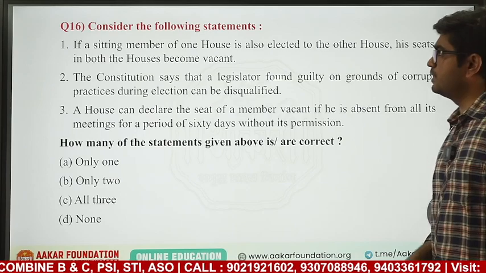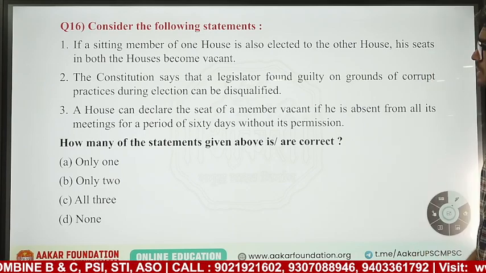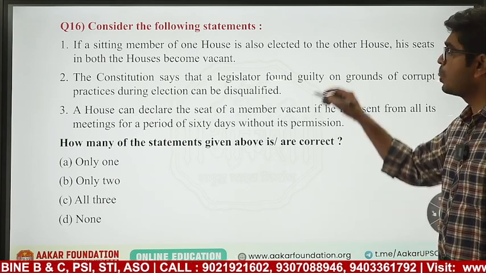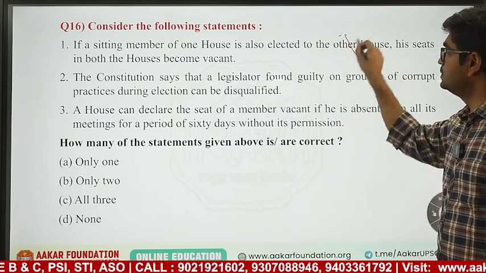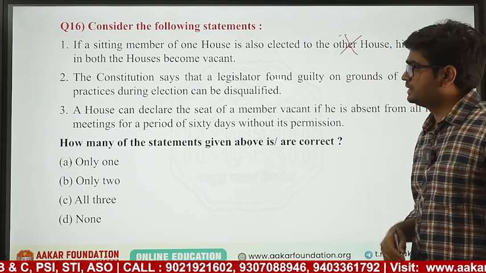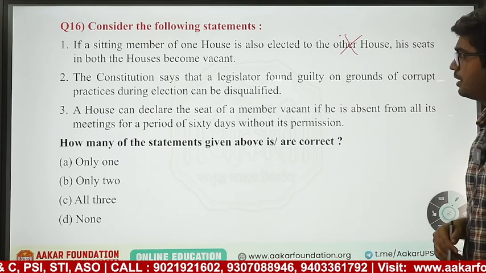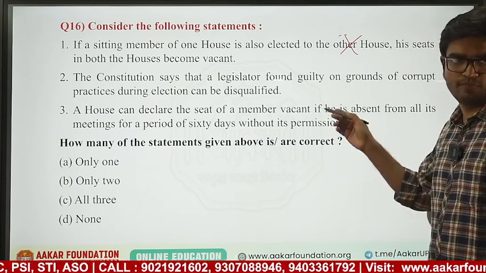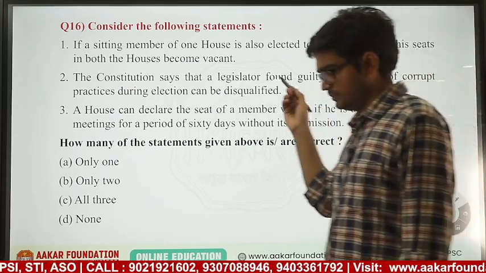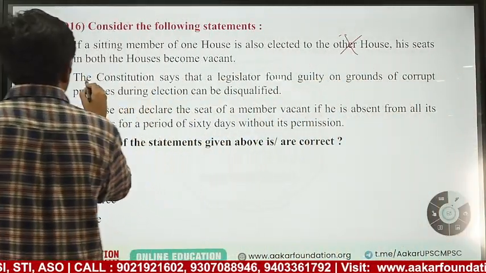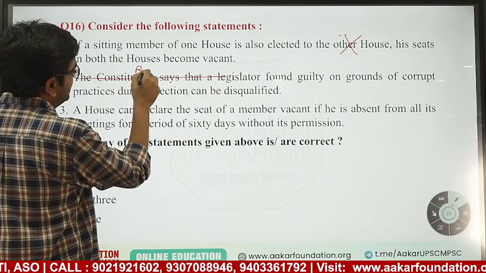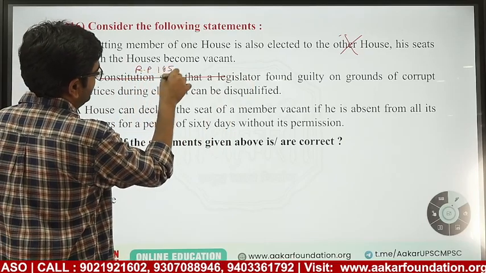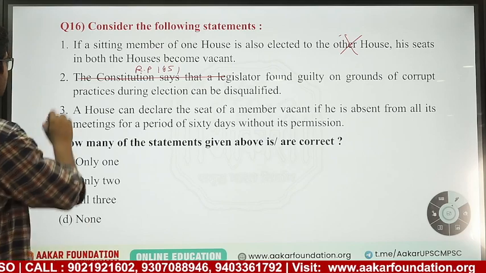A sitting member of one house is elected into the other house, his seat in both the houses becomes vacant? No, his seat in the first house will become vacant. We have already seen this, so this is wrong. Constitution says that a legislator found guilty on grounds of corrupt practices during election can be disqualified. He can be disqualified, but that's not what the Constitution says. This is said in the Representation of People Act 1951. Constitution does not say it. Okay, so this is wrong.